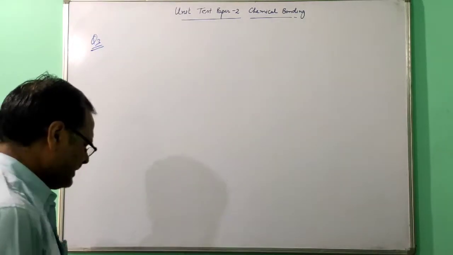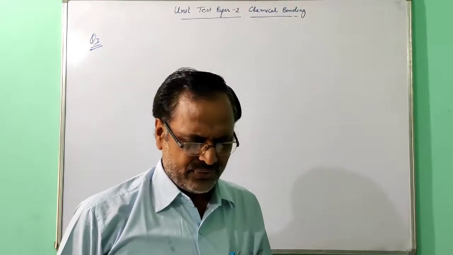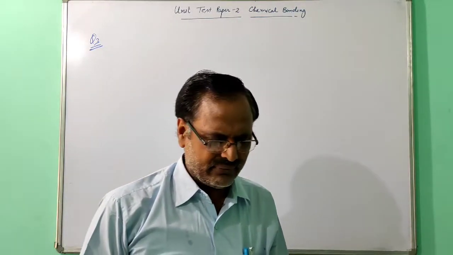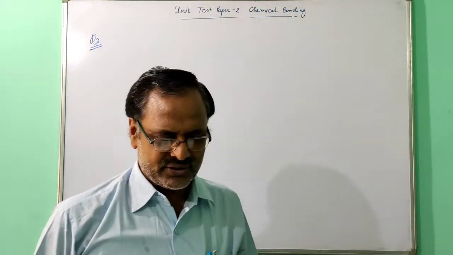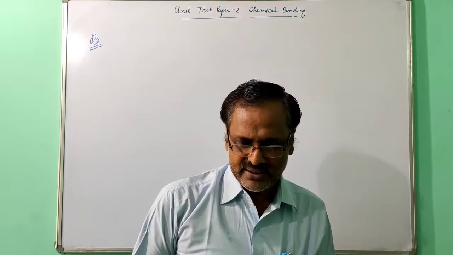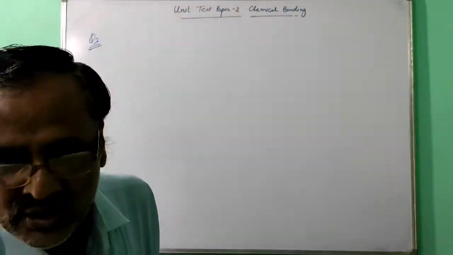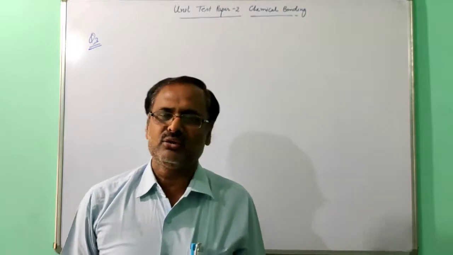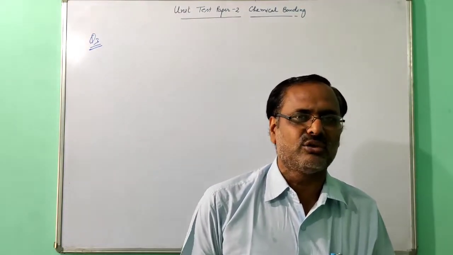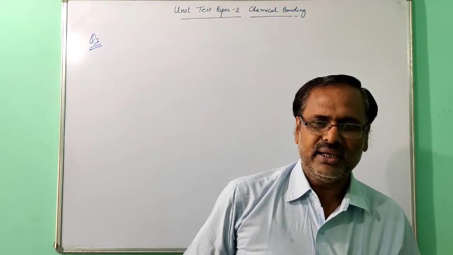Question number 3: elements A and B are given, and you have to find out the type of bond and the formula. It is very simple. First write the electronic configuration, then find out the valency, then see whether they are metal or non-metal. If both are non-metal, the bond is covalent; if one is metal and one is non-metal, the bond is ionic. In this way you can find out the bonding and the formula.